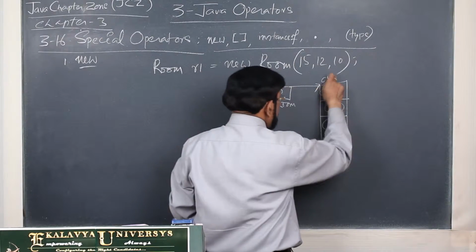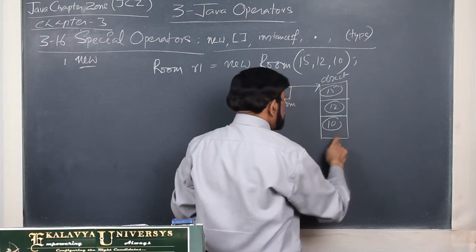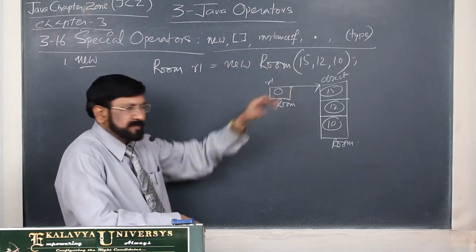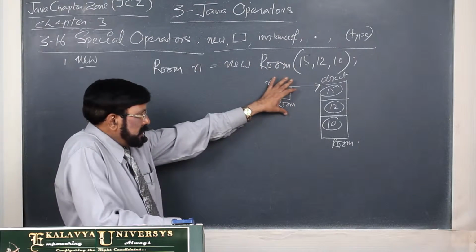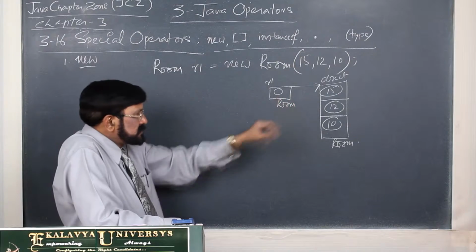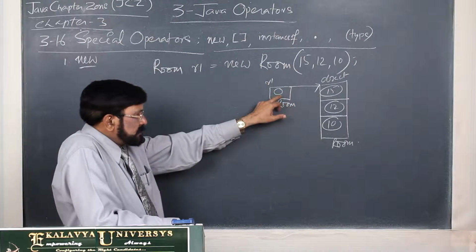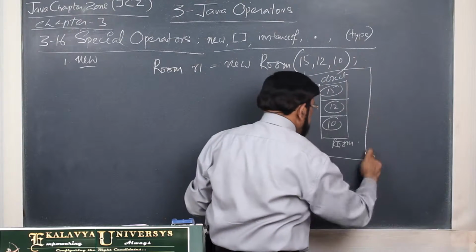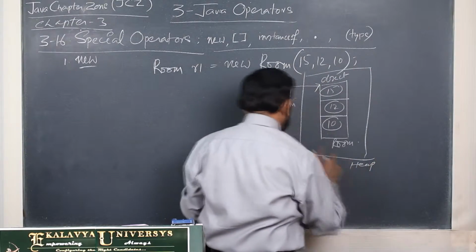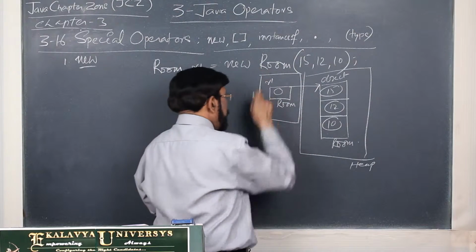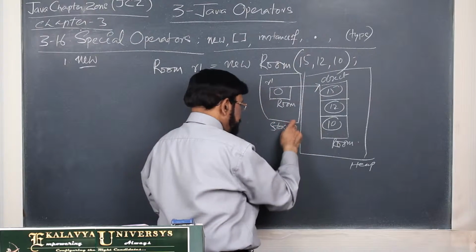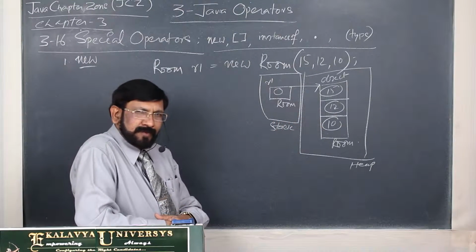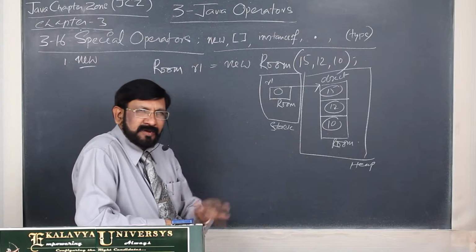Now this is an object and this is a Room type. As a result of this, this is formed. You imagine it like this. This is the object reference. This is the real object, created on the heap. What is the limitation of the heap? We cannot give names. And this is the stack. On stack memory, we can give names. This is like a kite. I explained this in chapter 1. You must have that knowledge.